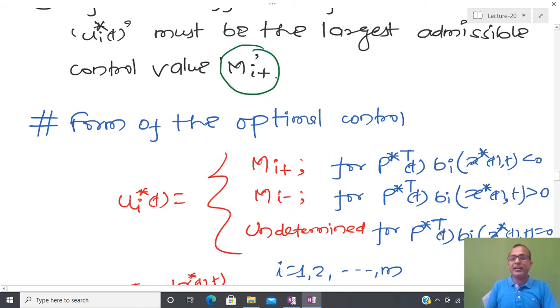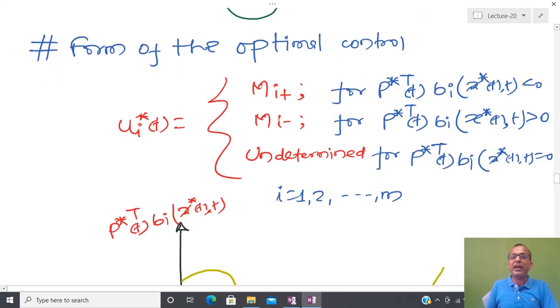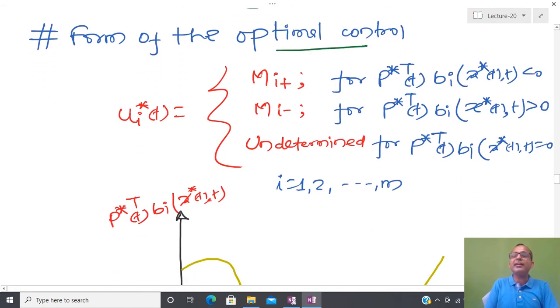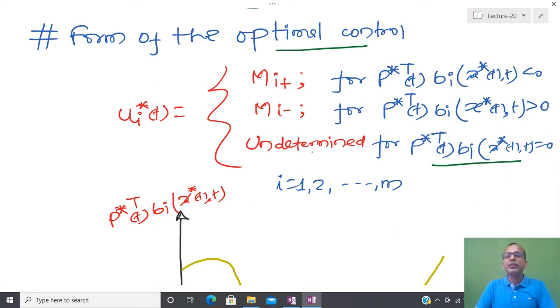In this way I am able to define the optimal control, same as in the previous class: if this is less than 0, then I apply mi plus; if that is greater than 0, then I apply mi minus; and if that is equal to 0, then this is undetermined. So this is the singular point. Whenever we solve an optimal control problem, the singular interval comes into the picture.